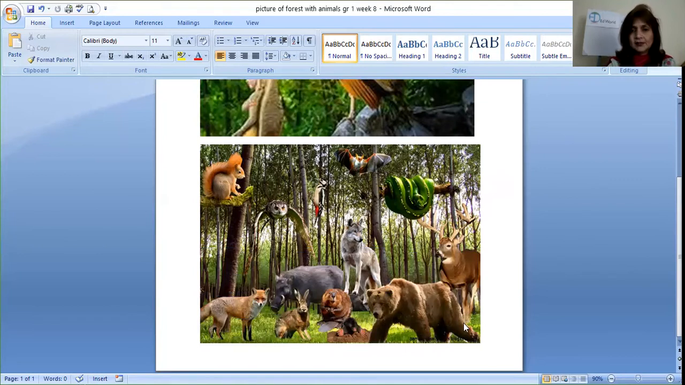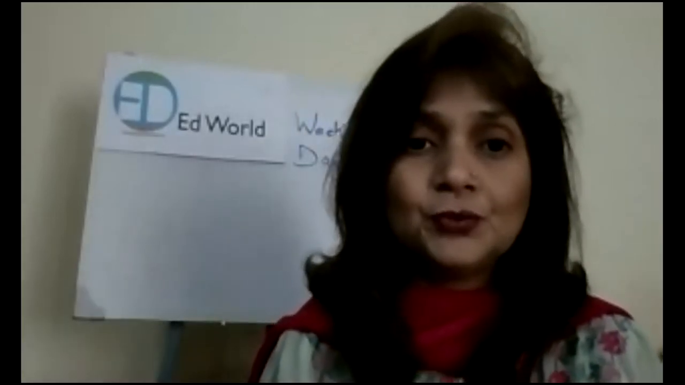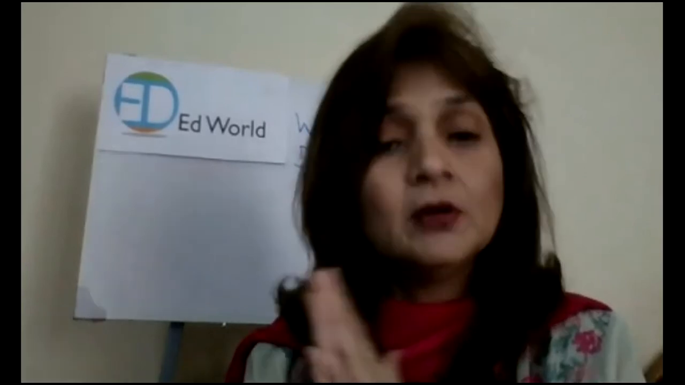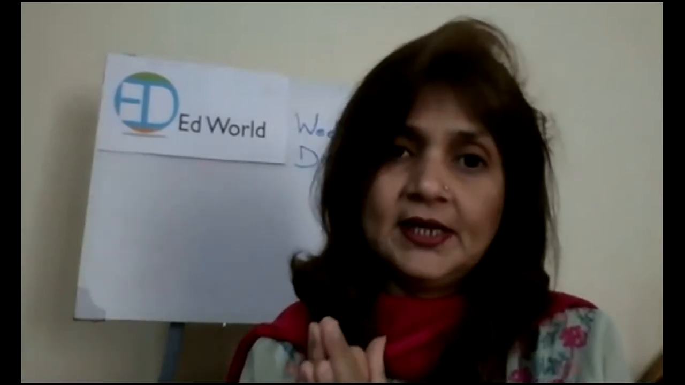And what about these animals? See, they are all different animals who live in a forest. You can see a squirrel, owl, bird, bat, snake, then you can see bear, fox, rabbit. So all these animals are forest animals. They live in a forest, right? Because they can easily adapt themselves to the environment of a forest. So they all are forest animals, or you can call them wild animals, right?